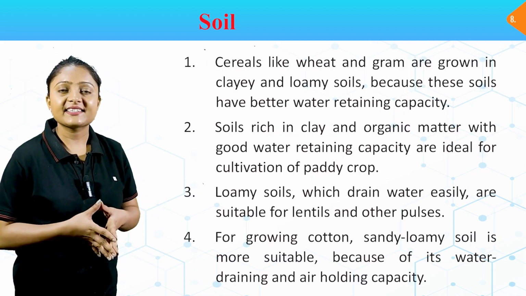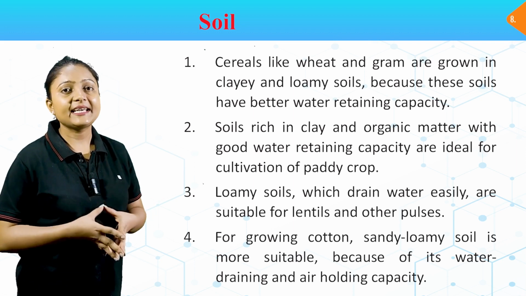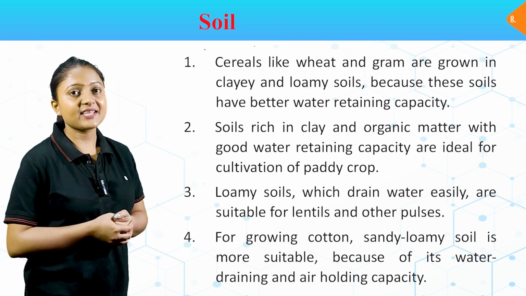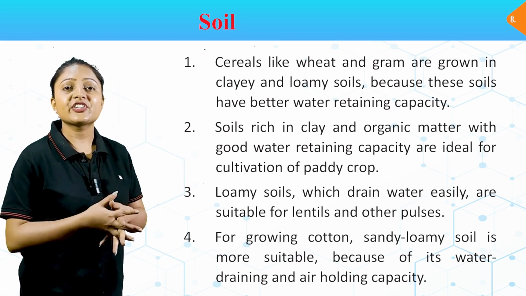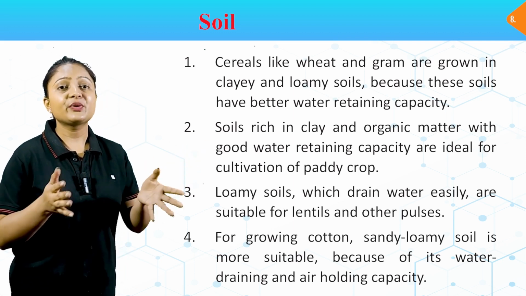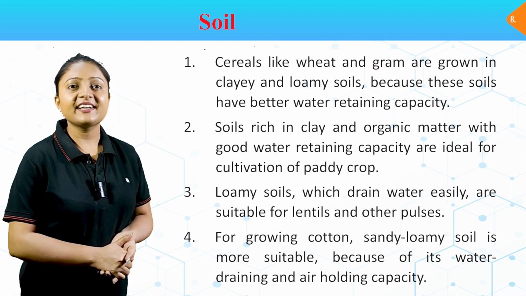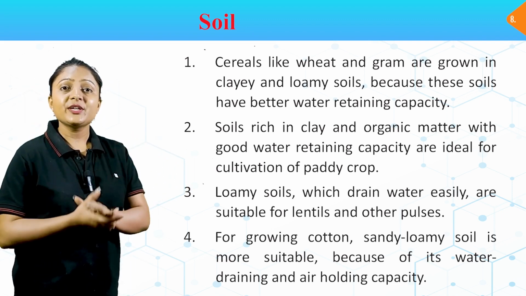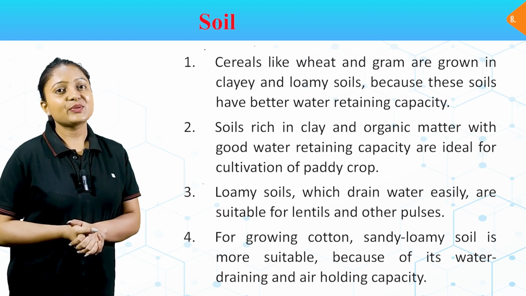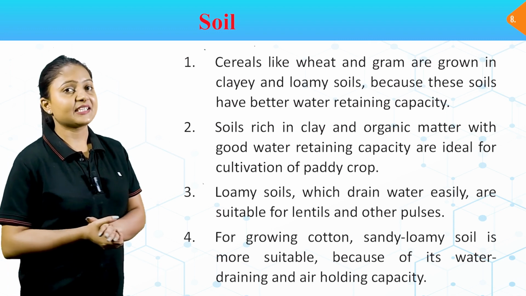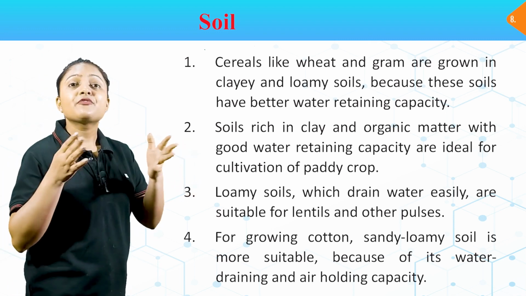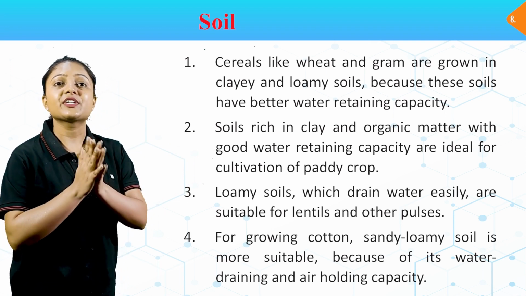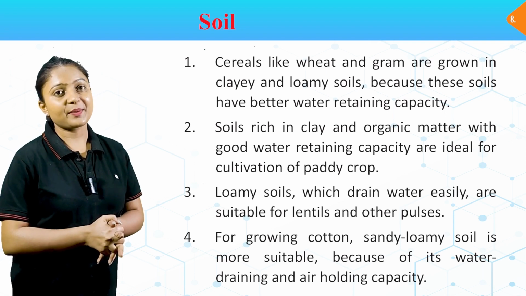Number 1, cereals like wheat and gram are grown in clay and loamy soil because these soils have better water retaining capacity. Number 2, soils rich in clay and organic matter with good water retaining capacity are ideal for cultivation of paddy crop. Number 3, loamy soils which drain water easily are suitable for lentils and other pulses. Number 4, for growing cotton, sandy loamy soil is more suitable because of its water draining and air holding capacity.